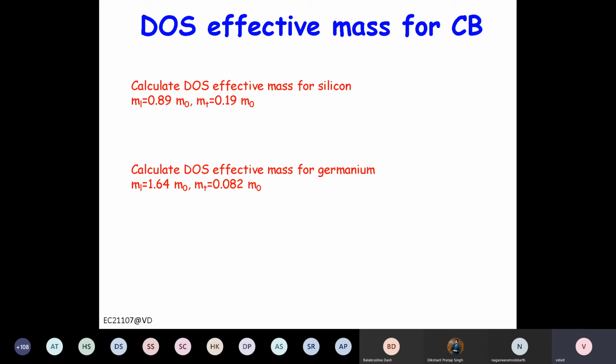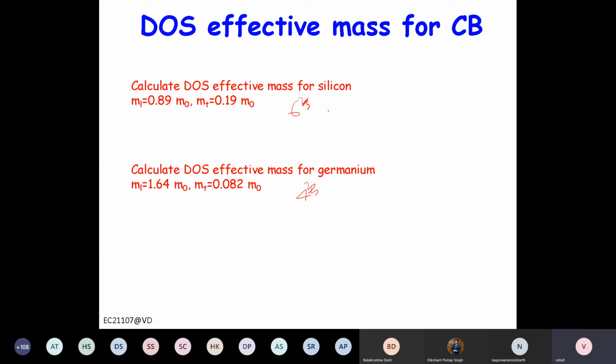Quickly do the calculation. Now for silicon, how many equivalent valleys are there? 6. For germanium, how many equivalent valleys are there? There are 8, but they are shared, so it will be 4 only. So 4 to the power 2 by 3, 6 to the power 2 by 3, then m1, m2.